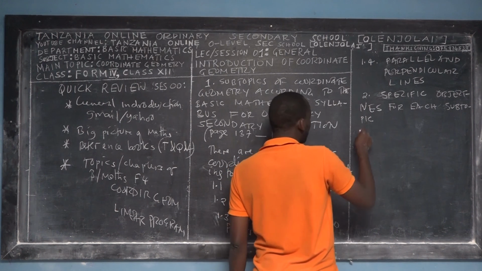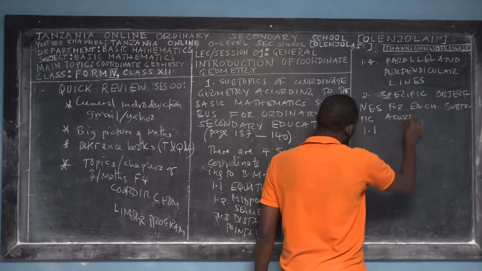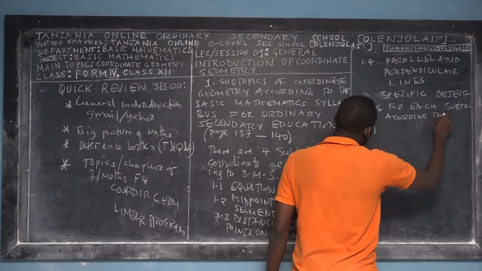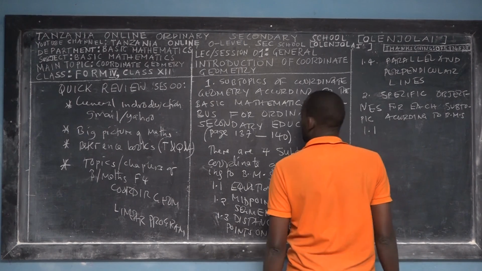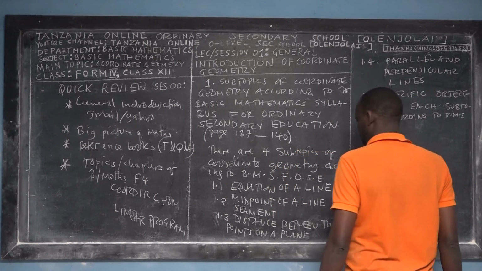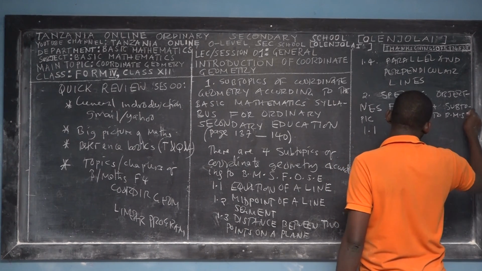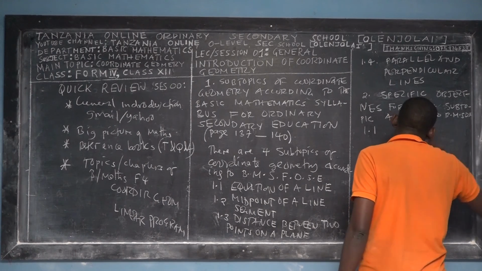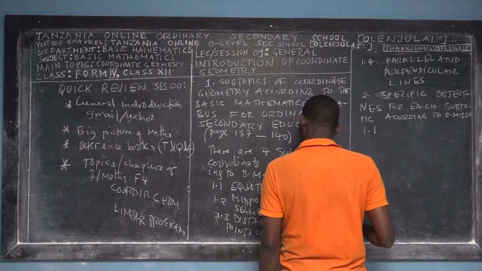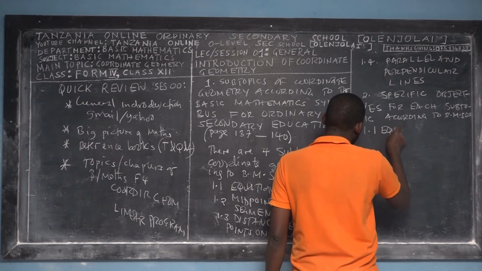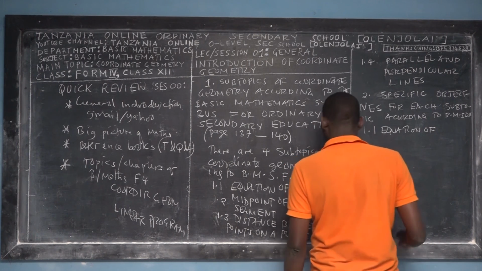Okay, so we begin with the first one according to the syllabus. This is according to the basic mathematics syllabus for ordinary secondary education from Form 1 to Form 4. The first subtopic is called the equation of a line.